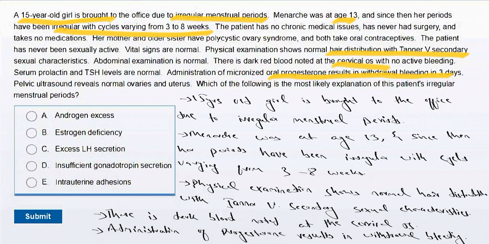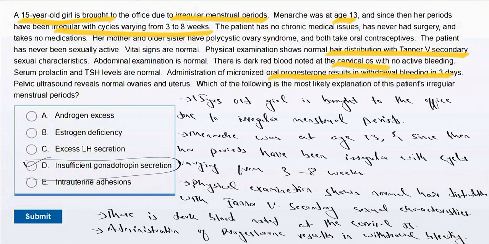Which of the following is the most likely explanation of this patient's irregular menstrual periods? So this patient is a 15-year-old girl brought to the office due to irregular menstrual periods. Menarche was at age 13, and since then her periods have been irregular, with cycles varying from 3 to 8 weeks. Physical examination shows normal hair distribution with Tanner stage 5 secondary sexual characteristics. There is dark blood noted at the cervical os. Administration of micronized oral progesterone results in withdrawal bleeding in the next 3 days.